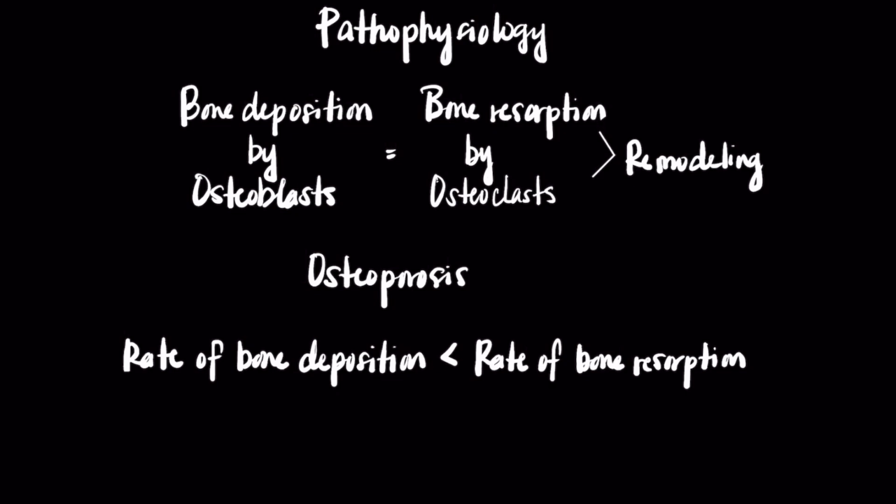In normal bone metabolism, the rate of bone deposition by osteoblasts is equal to the rate of bone resorption by osteoclasts in a process called remodeling. However, in osteoporosis, the rate of bone resorption exceeds the rate of bone deposition, which then leads to less bone density, thus predisposing individuals to bone fragility.